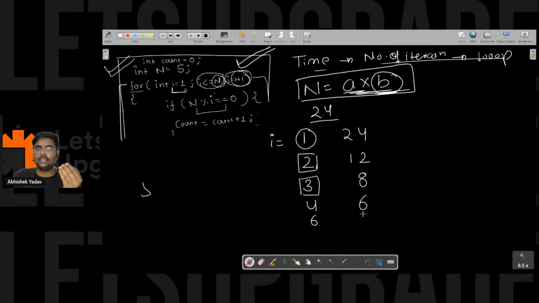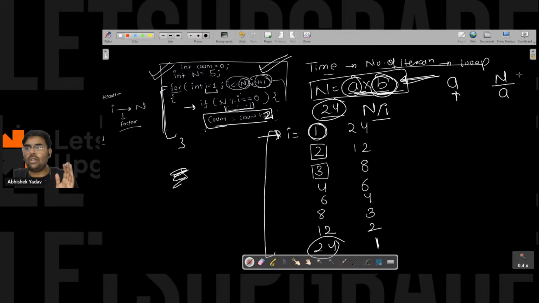But according to this formula, we can increment the value of count by 2, because if I is a factor of n, then n by I is also a factor of n. If a is a factor of n, then n by a is also a factor of n. Yes or no? Please write in the chat if it is clear or not, and if anyone has any doubt till this point.